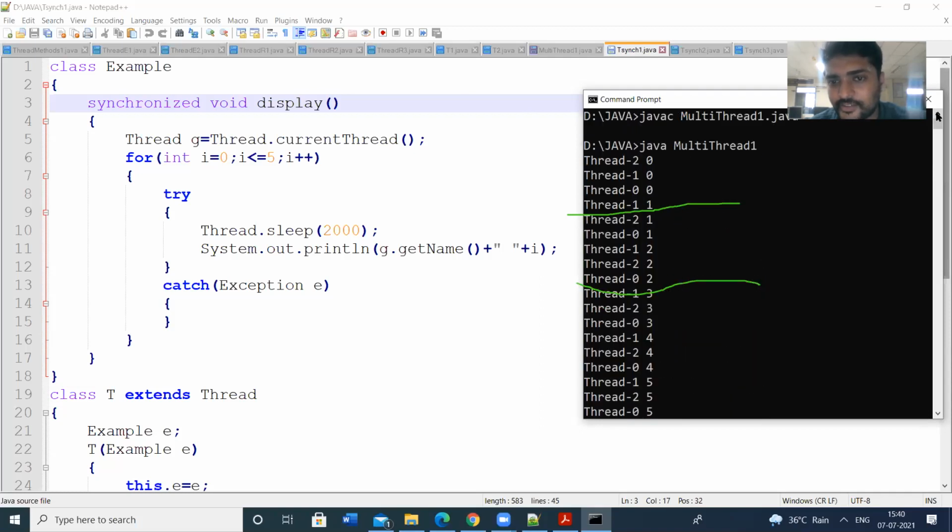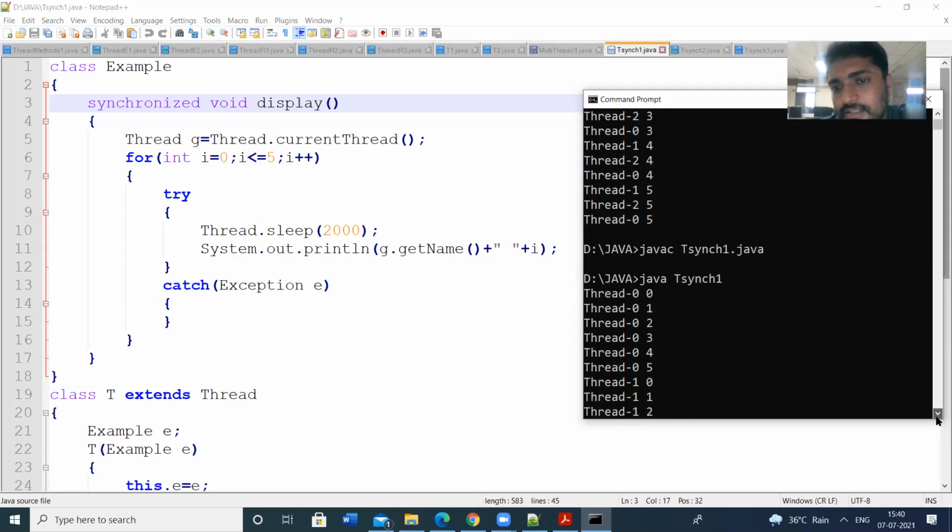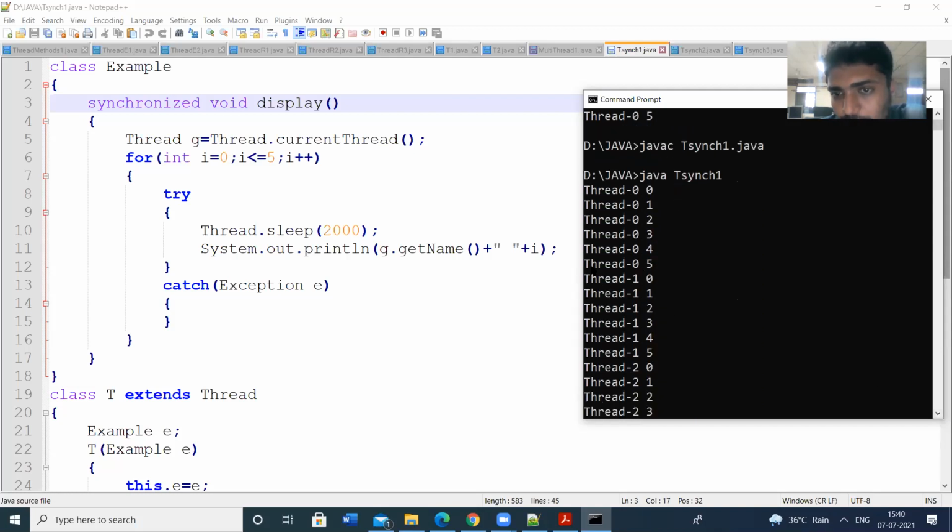So there is no synchronization here. Randomly, the threads are executed here: thread 2, thread 1, thread 0, 1, 2, thread 1, thread 2, thread 0. But when you use the synchronized keyword in the statements, the output is like this. So this is the synchronization.